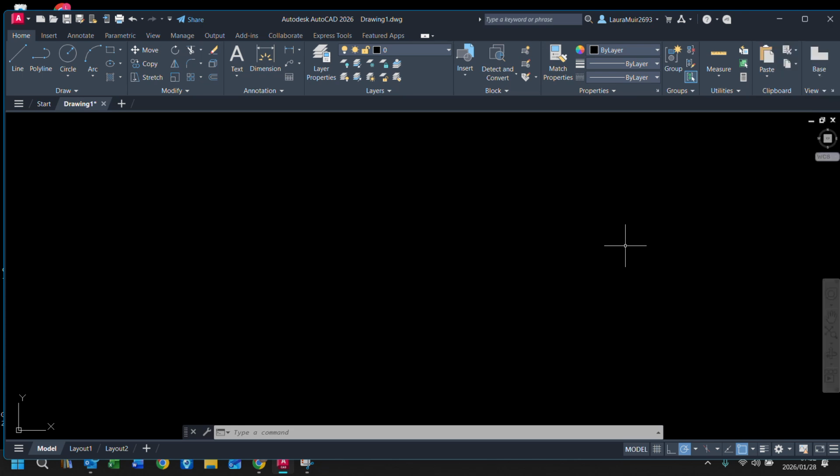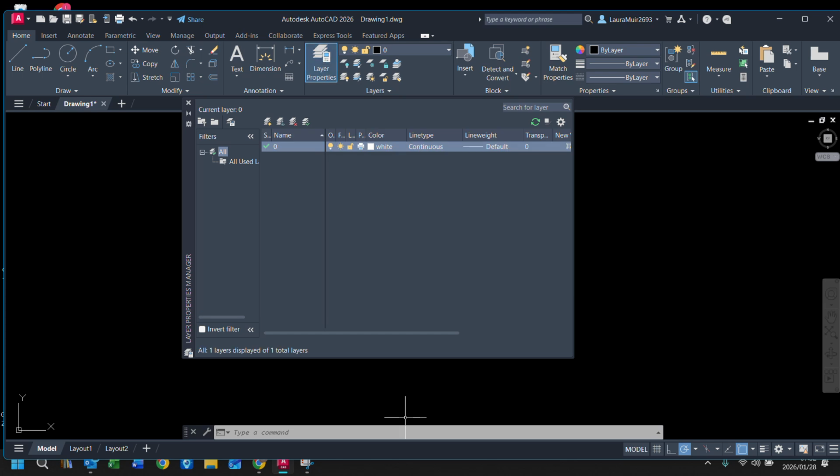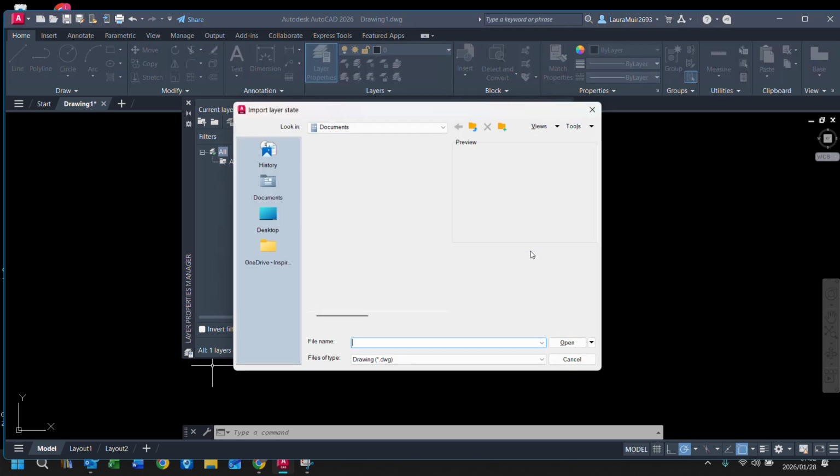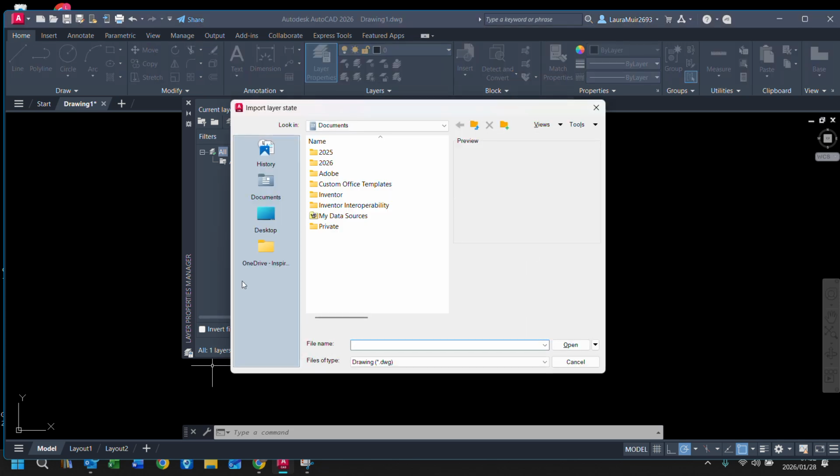Right, then our next big thing is our layers. Click on layer properties. Yours should be blank. Now I'm going to cheat this a little bit. Don't do this, because it's not on this computer. I'm looking for a last file.